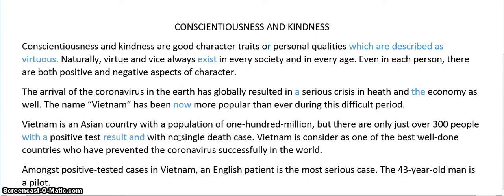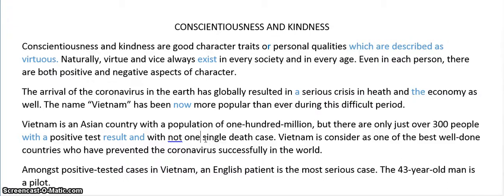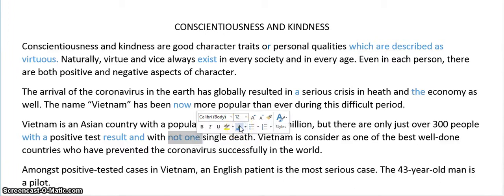That's amazing. Not one single. These two words are the same thing. It's redundant, I know, and I've told this student about using redundant words and phrases before, but in this case, this is emphasis. Not one single death. We can just keep it at death, or not one single case of death. I think it's clear enough. Not one single death. We know nobody has died. Okay, not one single death. All right, so I will change that.